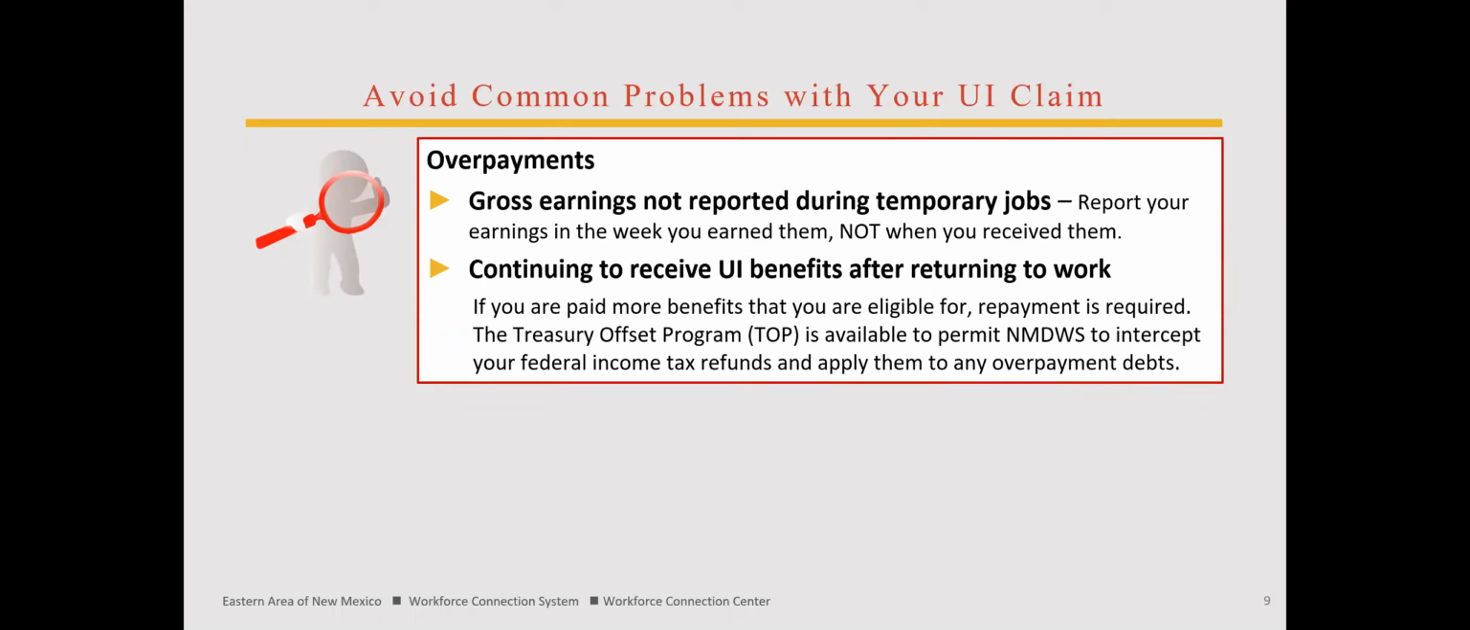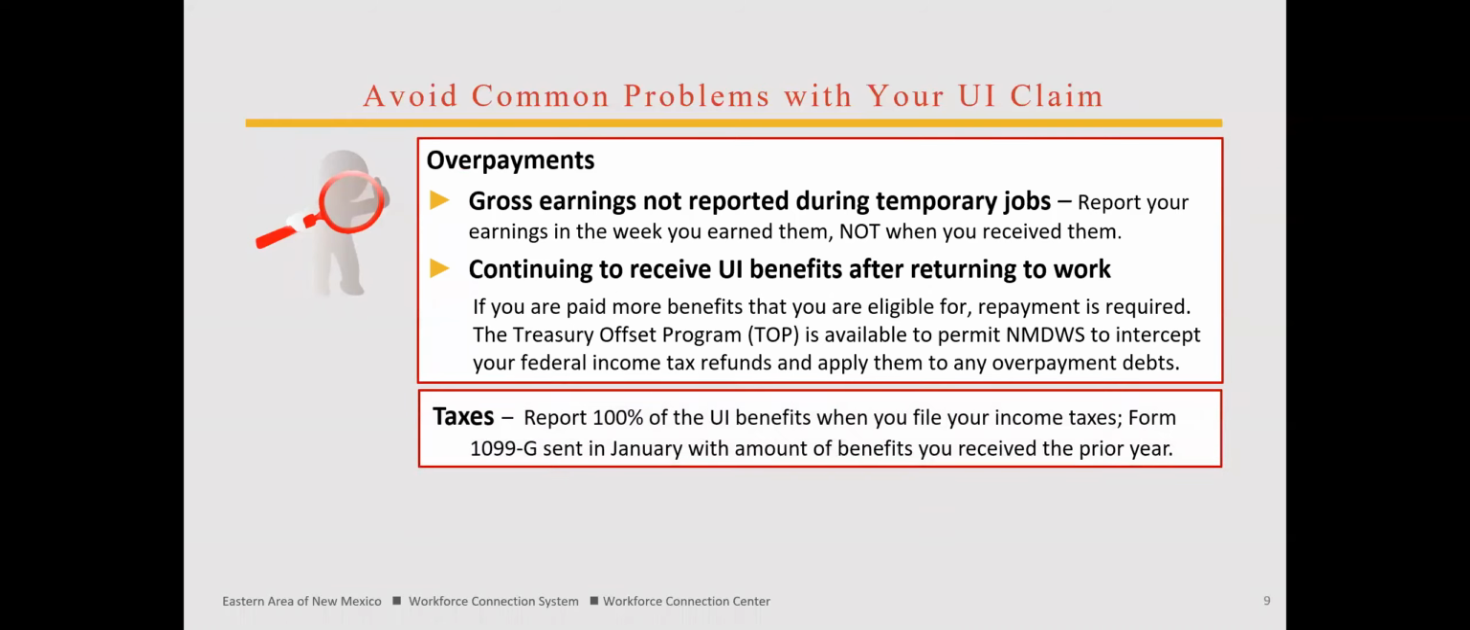The Treasury Offset Program is available to allow NMDWS to intercept your federal income tax refunds and apply them to any overpayment debts. You are required to pay taxes on unemployment insurance benefits, so report 100% of your UI benefits when you file your income taxes. A Form 1099-G will be sent in January with the amount of benefits you received the prior year.